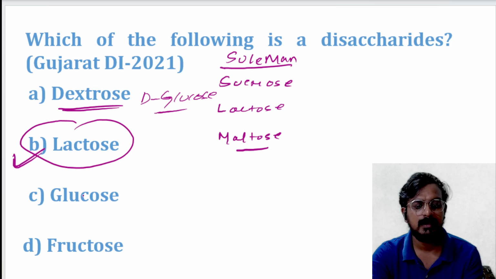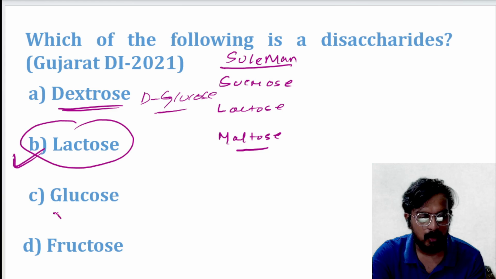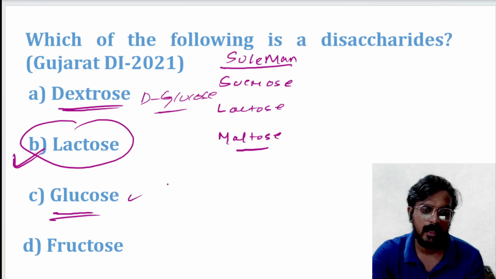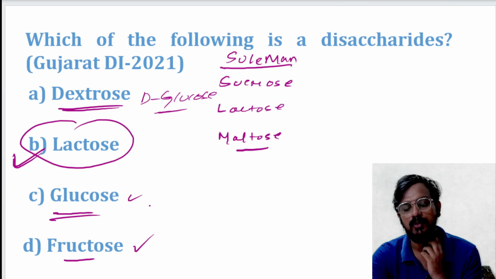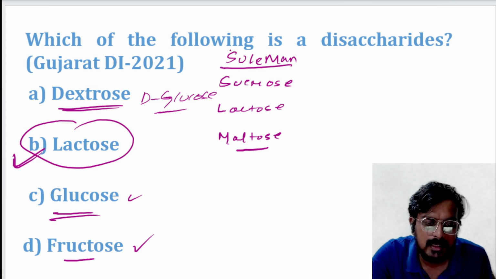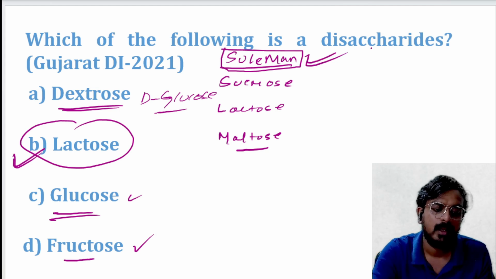Next is glucose. Glucose is again a hexose. This is a monosaccharide. Fructose, again it is a hexose. This is also a monosaccharide. I hope it is clear to all. The mnemonic is Suleiman. Next question.